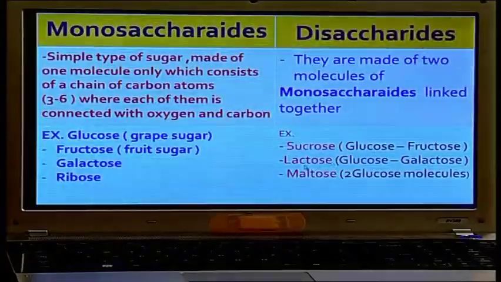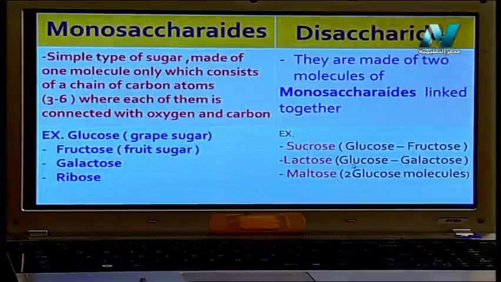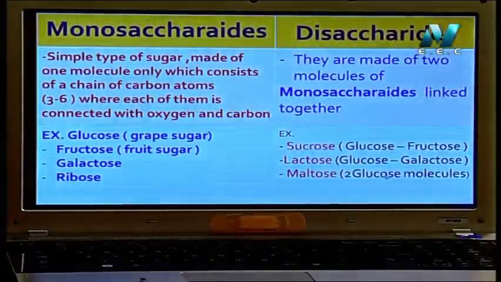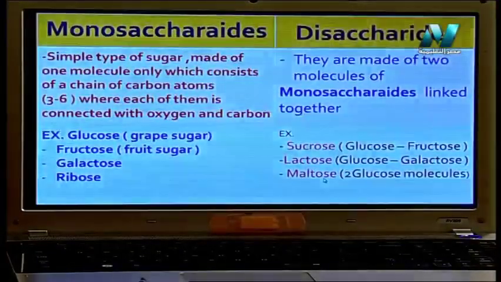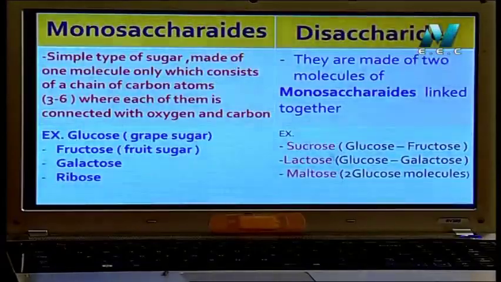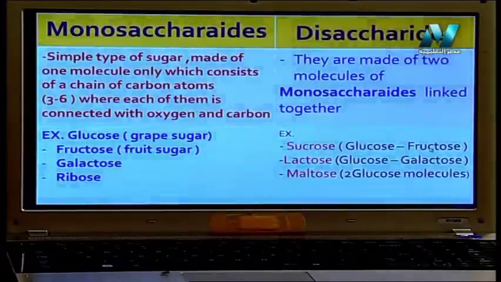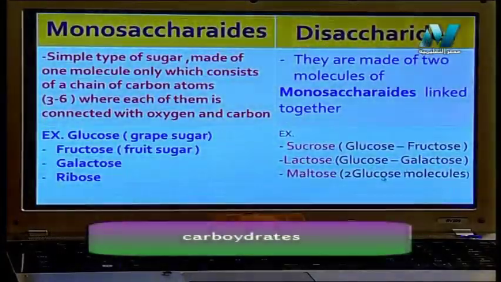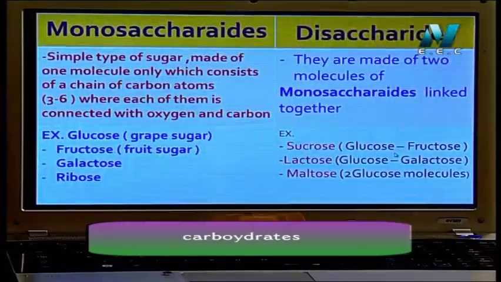Lactose, found in milk, is formed due to the combination between glucose and galactose. 2 molecules of glucose form maltose, which is barley. As you see, glucose is common in the 3 types of disaccharides: glucose and fructose, glucose and galactose, and 2 glucose. All of this makes disaccharides.